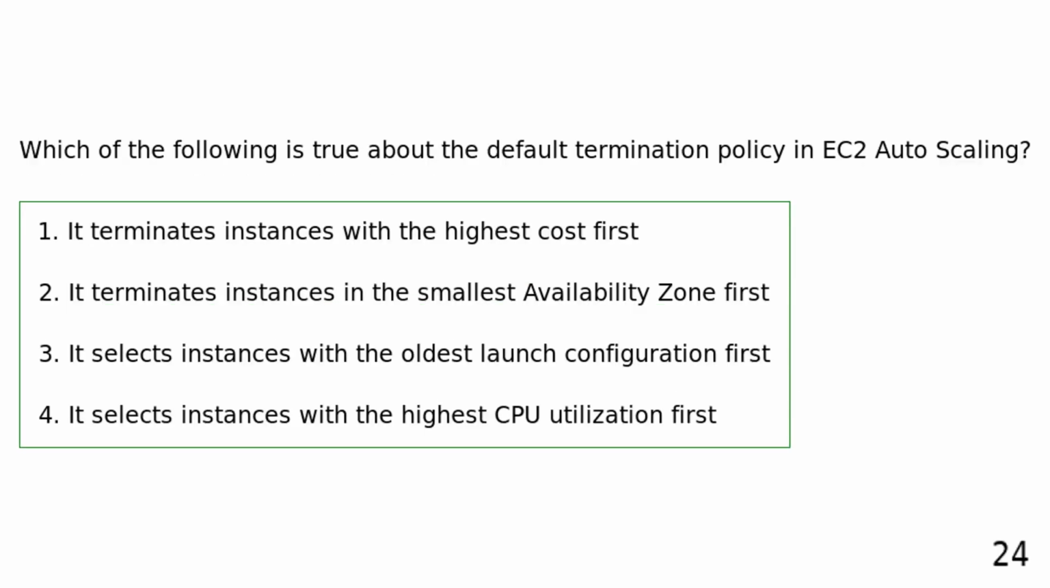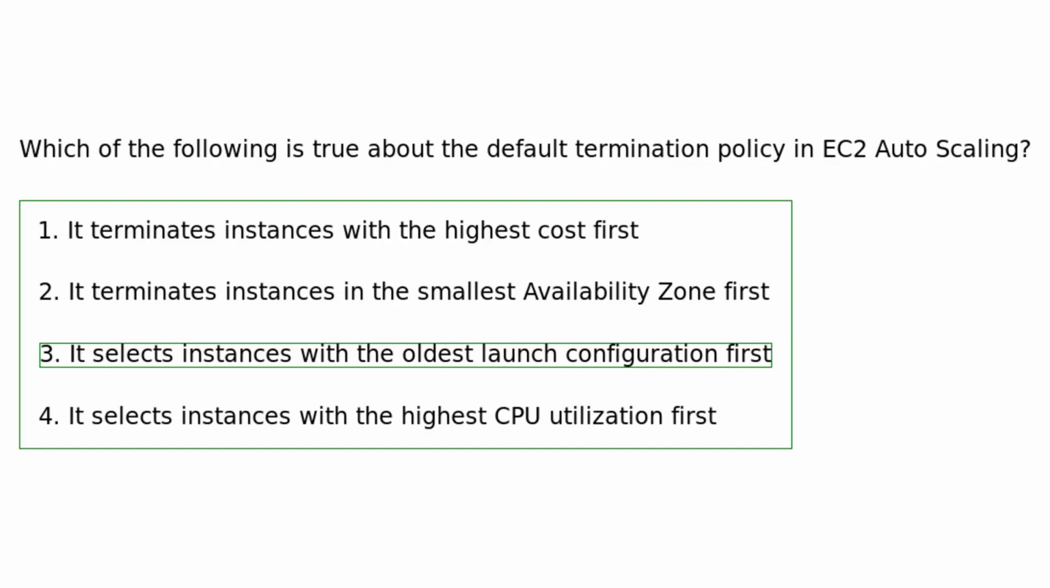Which of the following is true about the default termination policy in EC2 auto-scaling? It terminates instances with the highest cost first. It terminates instances in the smallest availability zone first. It selects instances with the oldest launch configuration first. It selects instances with the highest CPU utilization first. The default termination policy in EC2 auto-scaling selects instances with the oldest launch configuration first for termination.